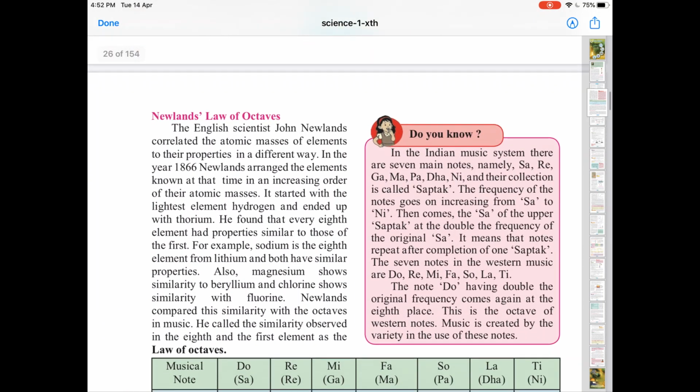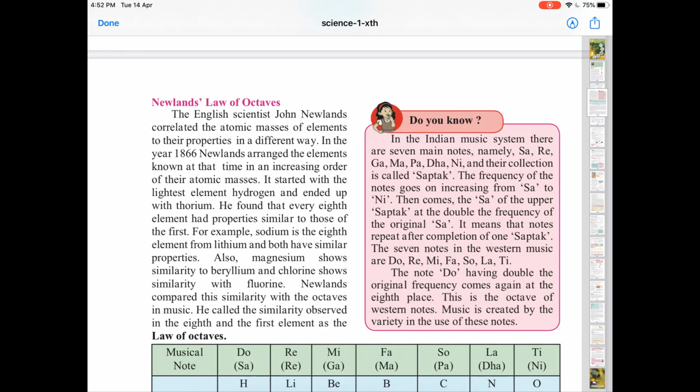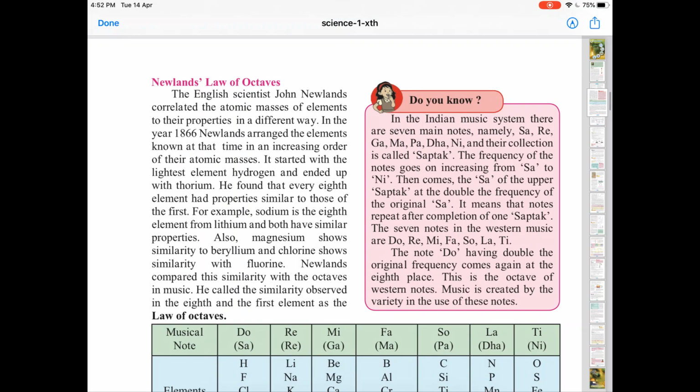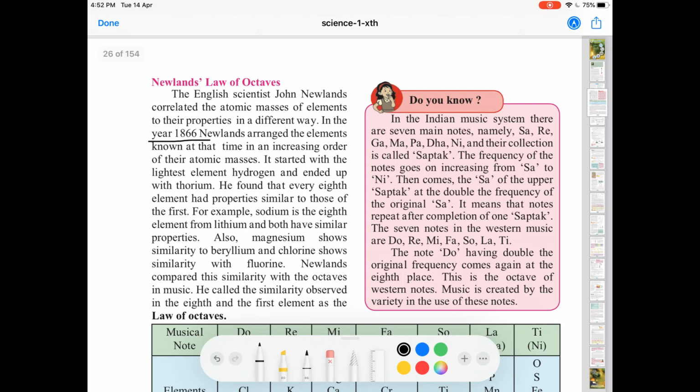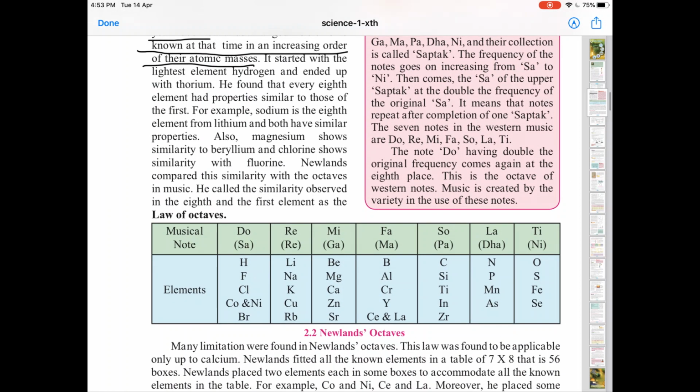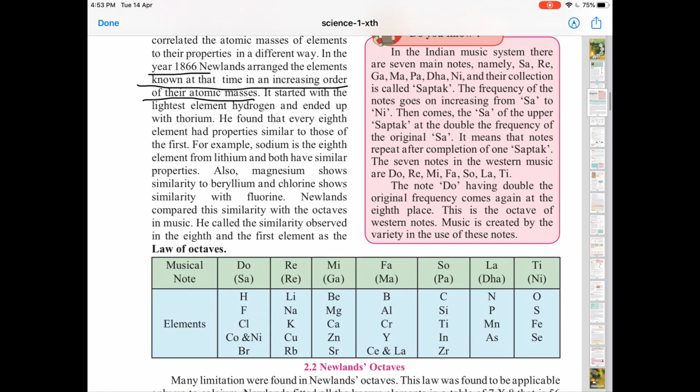So after Dobereiner, there were many other scientists, and one of the prominent scientists was John Newland. In the year 1866, Newland arranged the elements in the increasing order of atomic masses. So as you see, Newland also arranged elements in the increasing order of their atomic masses. And he started with the lightest element, hydrogen, and he ended with the heaviest element known at that time, thorium.